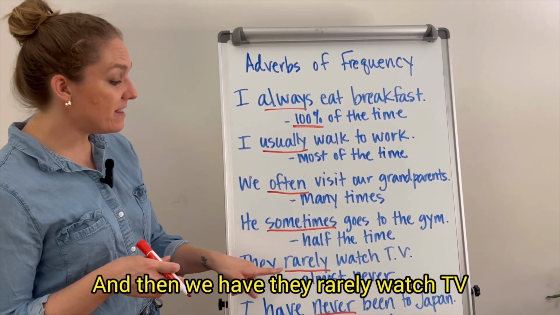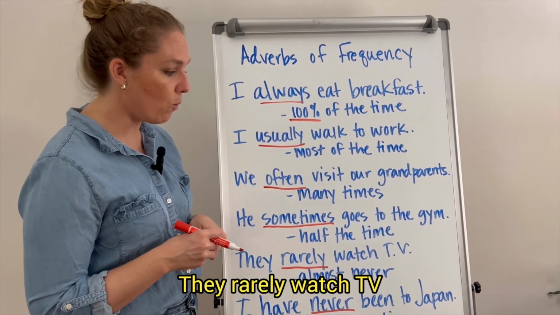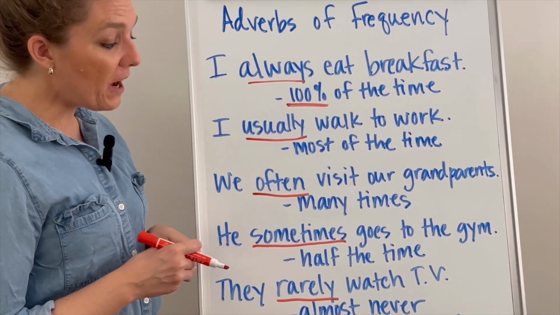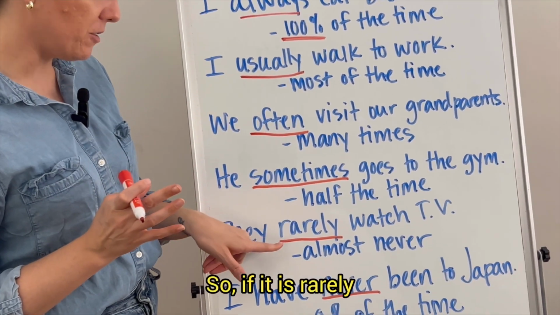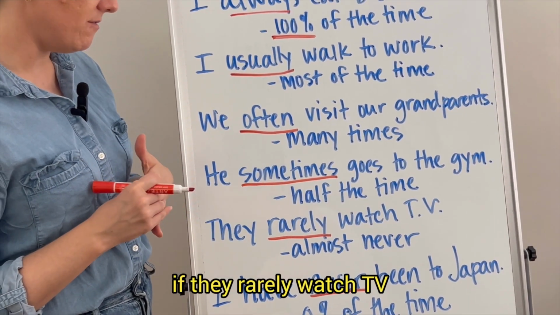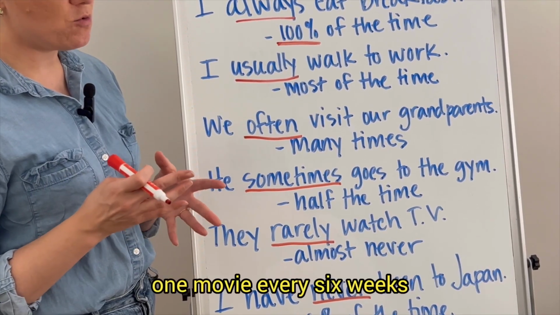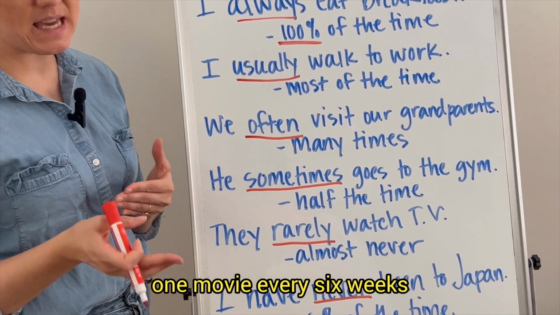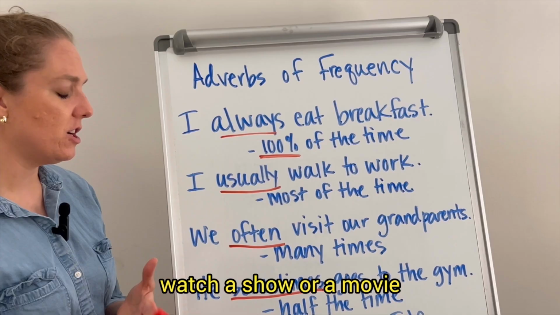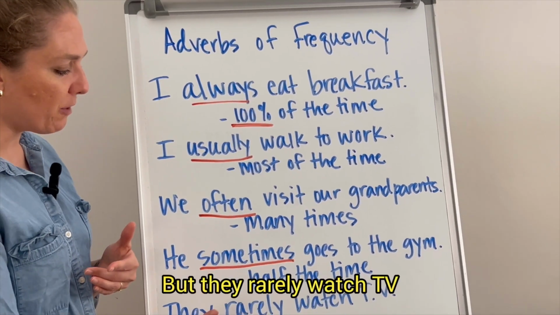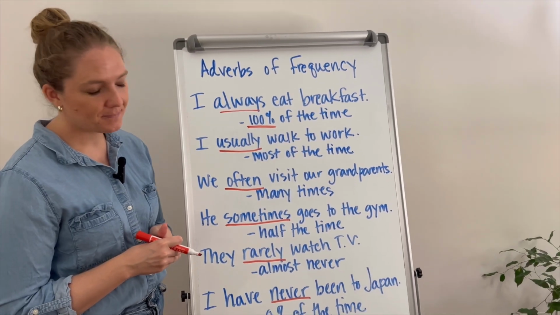And then we have they rarely watch TV. Rarely means almost never. So if they rarely watch TV, then it's probably they're maybe watching one movie every 6 weeks, or maybe every couple of months they would watch a show or a movie. But they rarely watch TV, which means almost never.